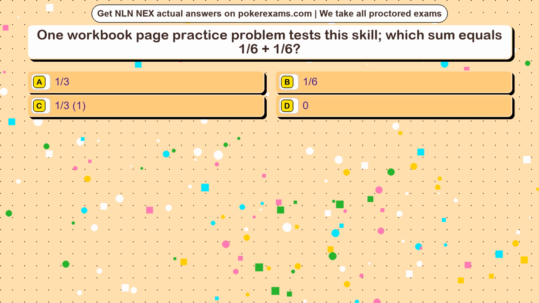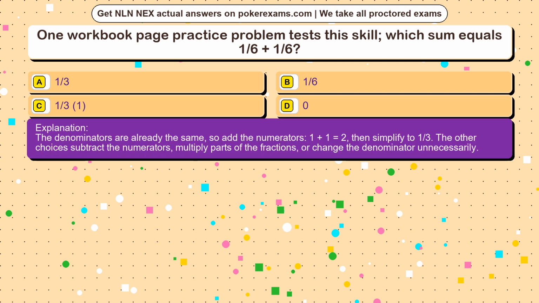The correct answer is option. The denominators are already the same, so add the numerators, 1 plus 1 equals 2, then simplify to 1/3. The other choices subtract the numerators, multiply parts of the fractions, or change the denominator unnecessarily.